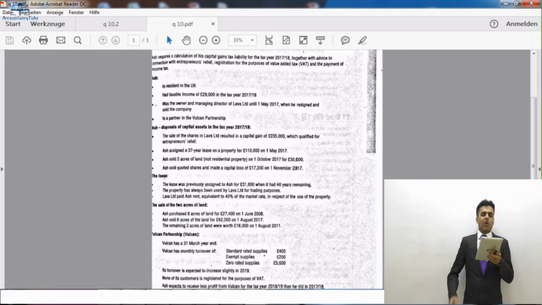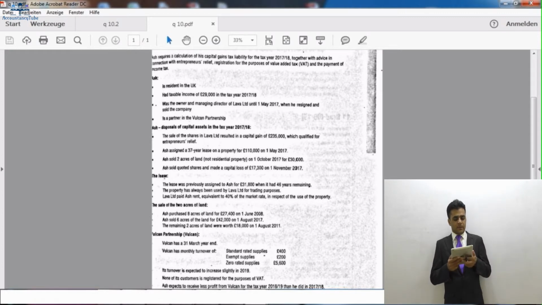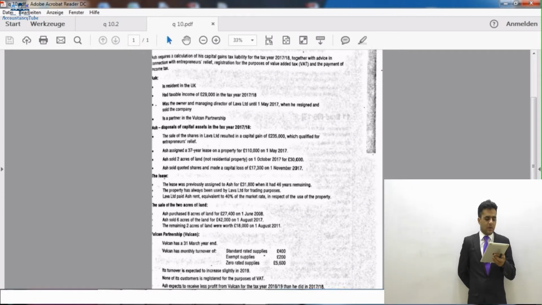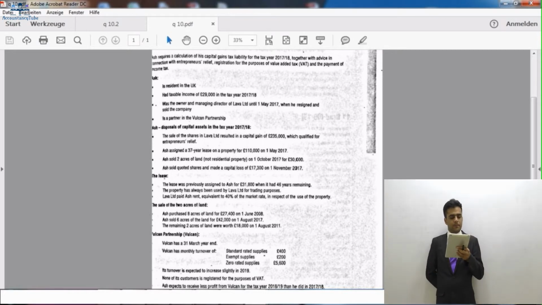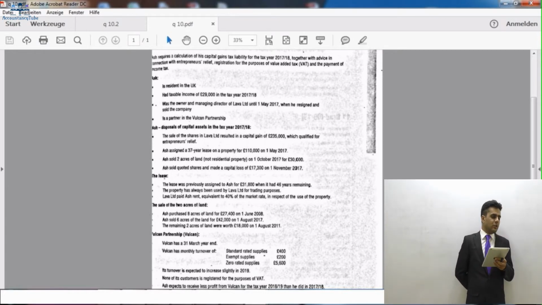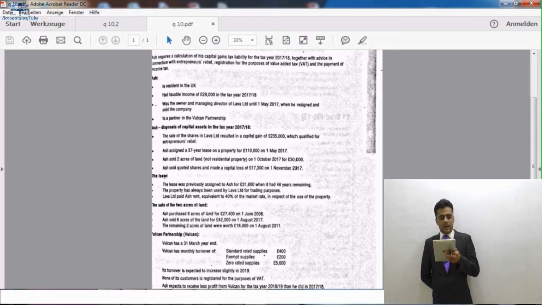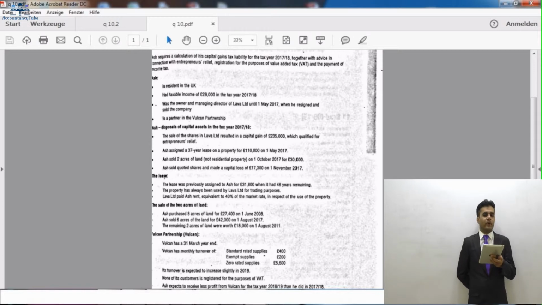Our requirement was for the lease. So what are the conditions for Ash's lease to be considered as an associate disposal? One condition is that the main disposal, which in this case is Level Limited, must qualify for entrepreneur relief, which in this case it does. The sale of shares in Level Limited qualifies for entrepreneur relief. Then the asset must have been used for 1 year for trading purposes, so that's fine.